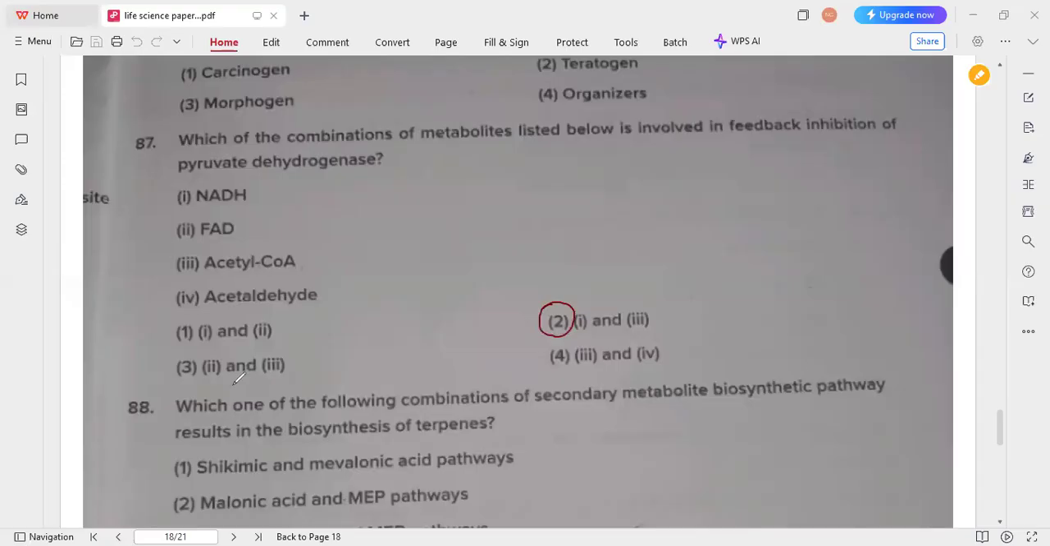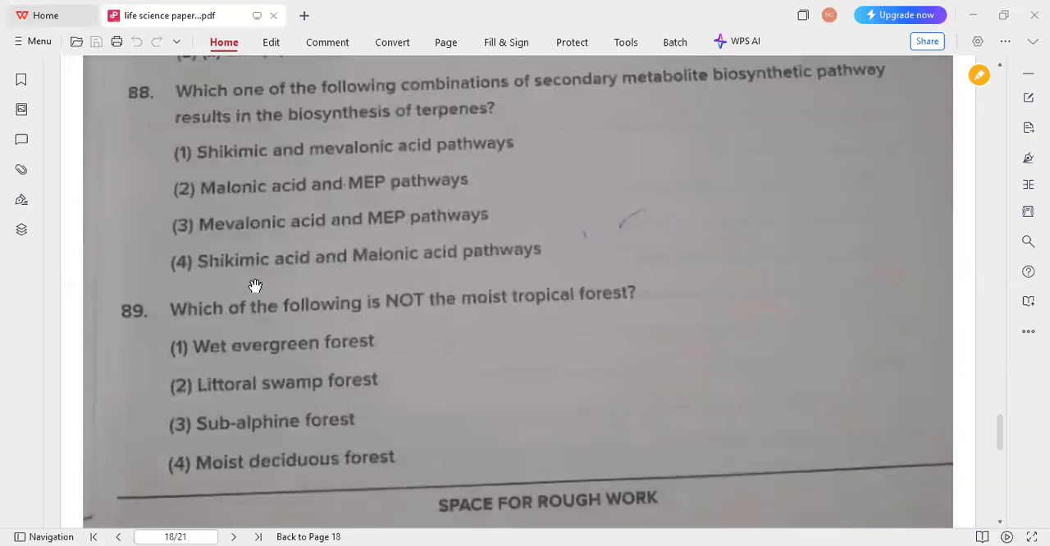So next is about a metabolic biosynthetic pathway. Which one of the following combinations of secondary metabolite biosynthetic pathways results in the biosynthesis of terpenes? So in terpene biosynthesis, the mevalonic acid and MEP pathways are the correct combination. So option 3 is the correct answer for this question.